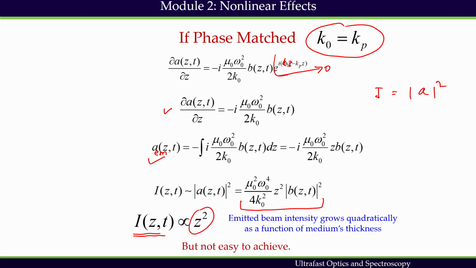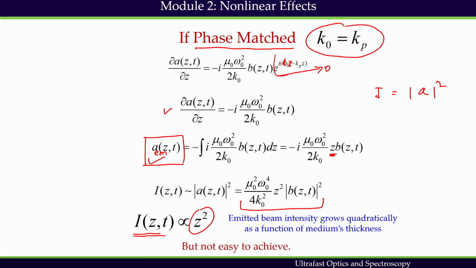So, if a nonlinear process holds the K naught equals Kp condition, that is the phase matched condition, the emitted field grows linearly with material thickness Z.